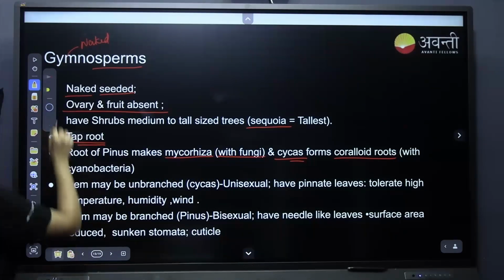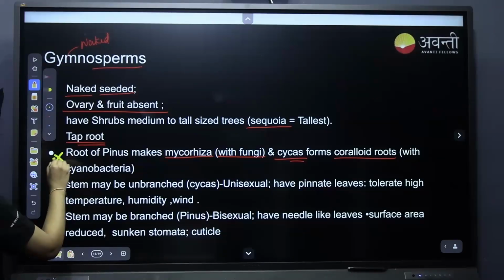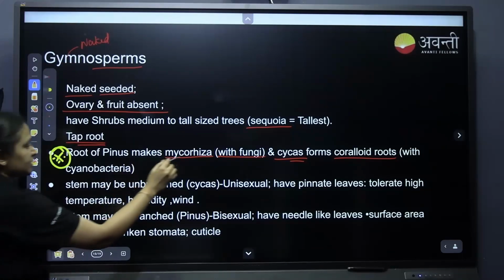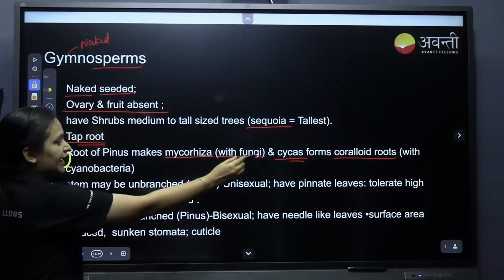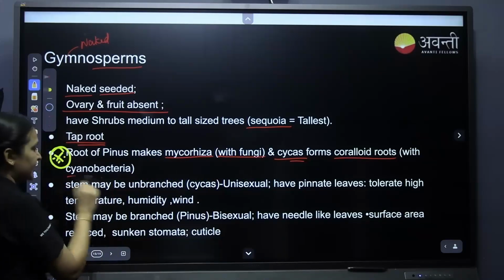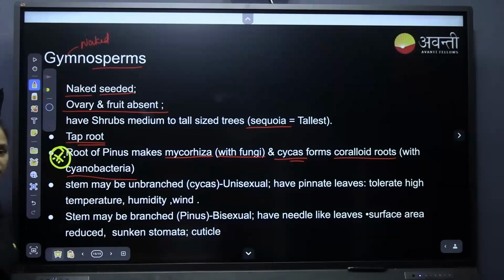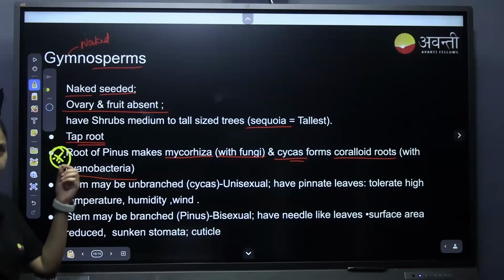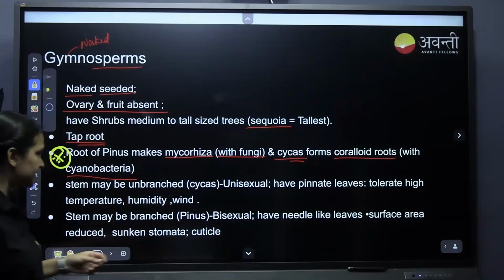This has been a previous year question. Pinus makes an association with fungi and Cycas makes an association with cyanobacteria, that is coralloid roots. I will show you a picture of coralloid roots in the next slide.